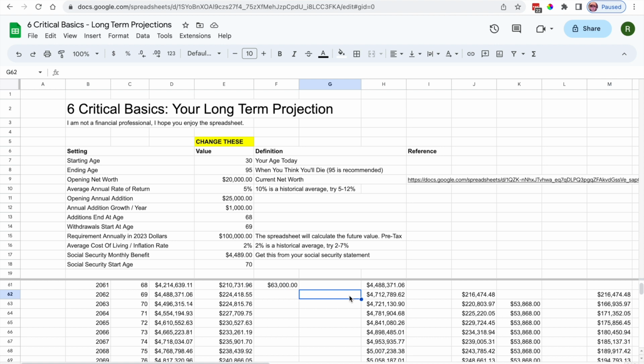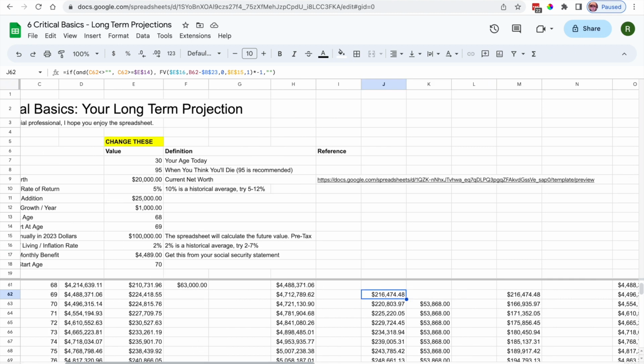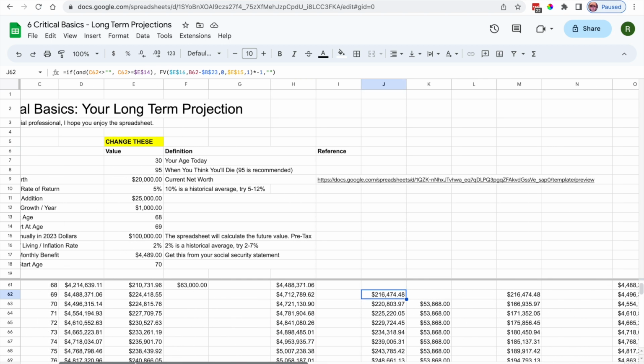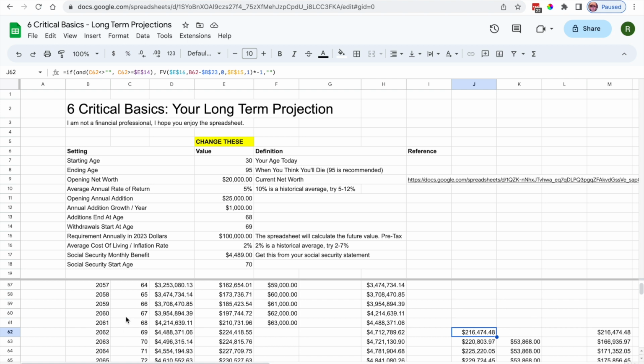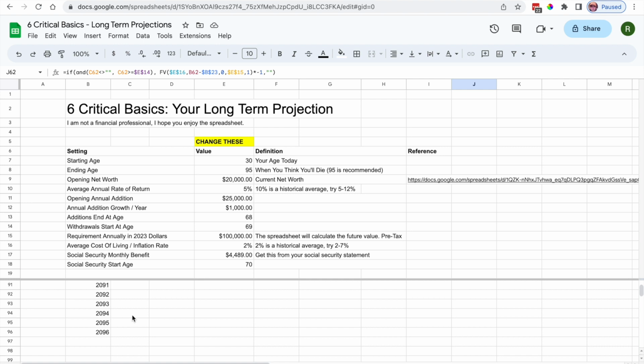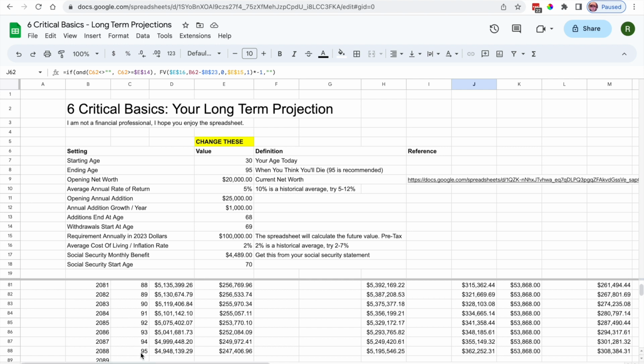And so then you start taking money out. And of course, here we have money coming out, and this is in future dollars. This is designed to be $100,000 in 2023 dollars in 2062, which is $216,000. And then you start to see how much money you have left over, right? So now let's go down and see if you're going to have enough money to live until you're 95. The good news is it looks like you will. In 2088, you'll be 95, and hopefully you'll live that long.